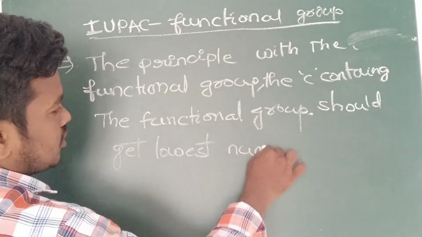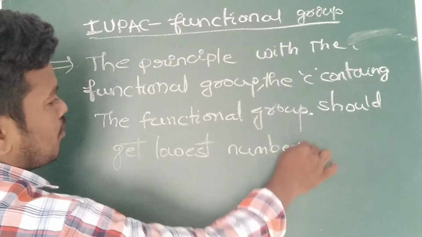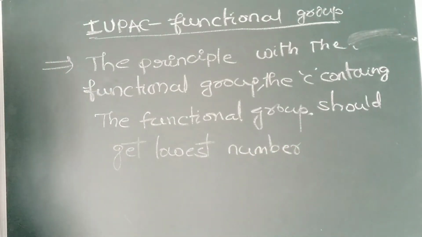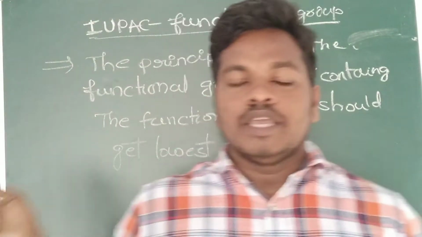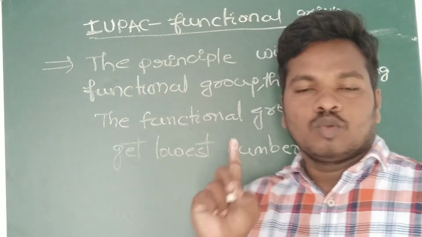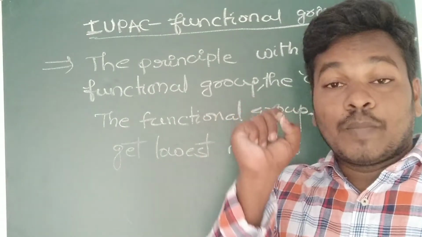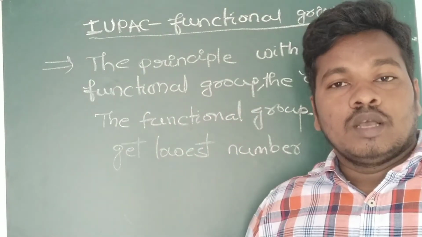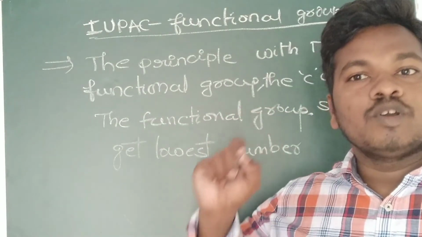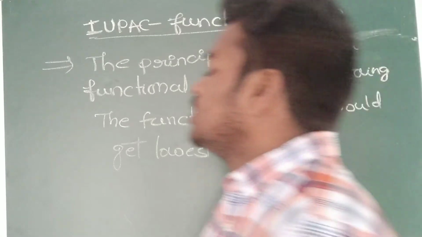It means that wherever the position of the functional group is presented on the principal chain, the particular carbon should get the lowest number. The functional group containing carbon should get the lowest number.